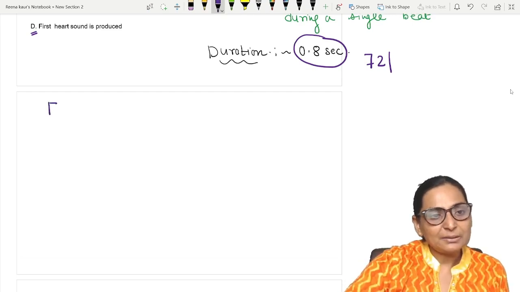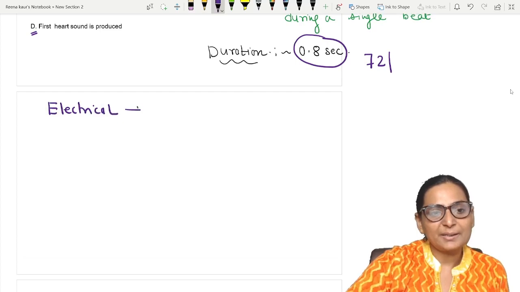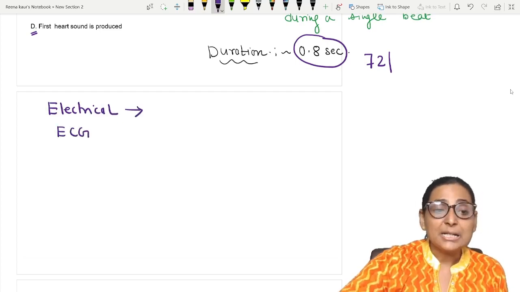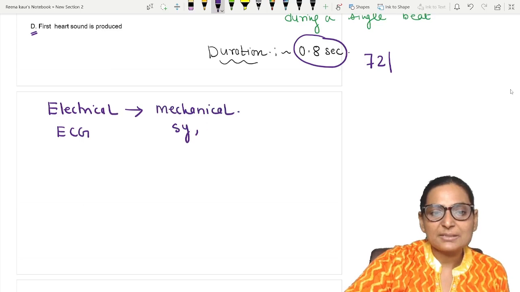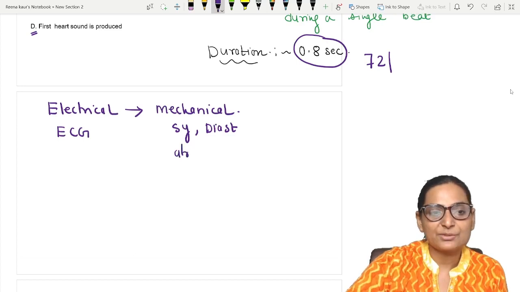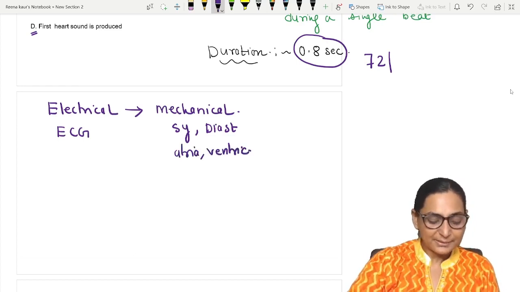First of all, there are always the electrical events taking place. That means you will get changes in the ECG, and there will be the mechanical events, which we call systole and diastole, which we will be studying in detail because they take place in the atria and in the ventricles, right?